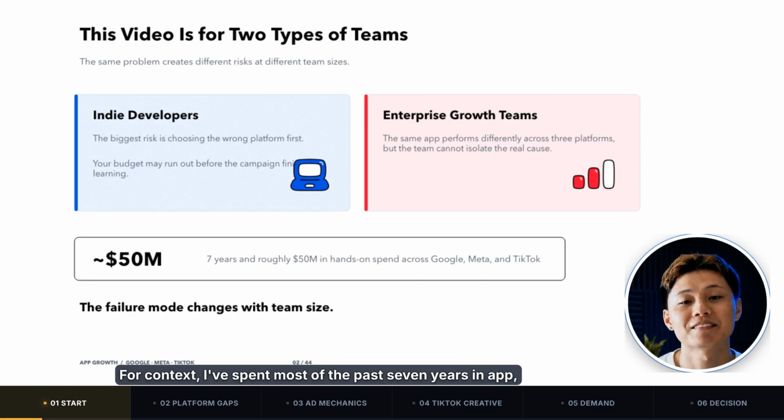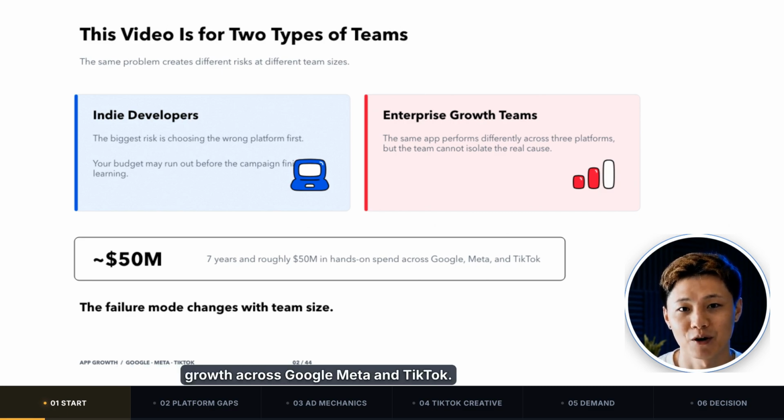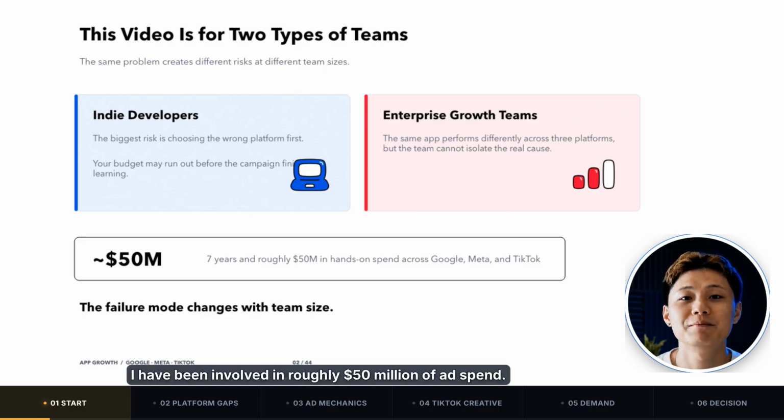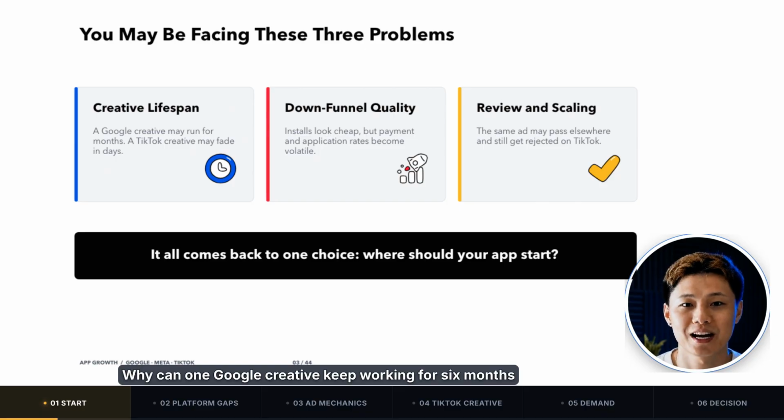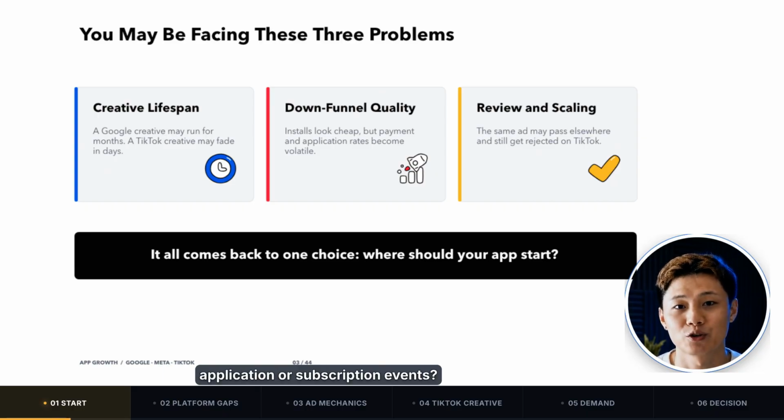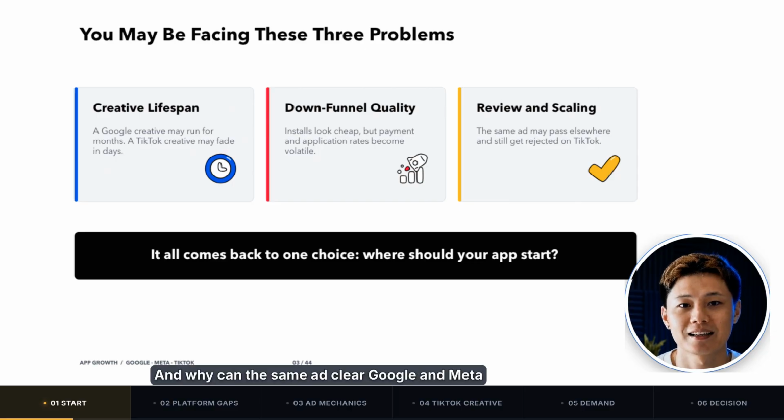For context, I've spent most of the past 7 years in app growth. Across Google, Meta, and TikTok, I've been involved in roughly $50 million of ad spend. The same questions keep coming up in real campaigns. Why can one Google creative keep working for 6 months while a TikTok creative starts fading after 3 days? Why can TikTok make the CPI look great and then look much shakier once you check payment, application, or subscription events? And why can the same ad clear Google and Meta, then keep getting stuck in TikTok review?